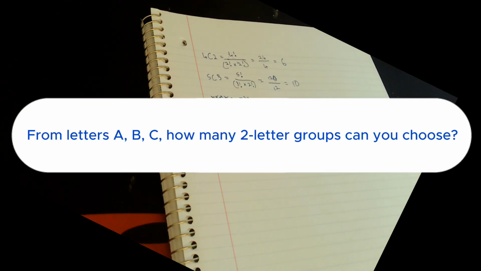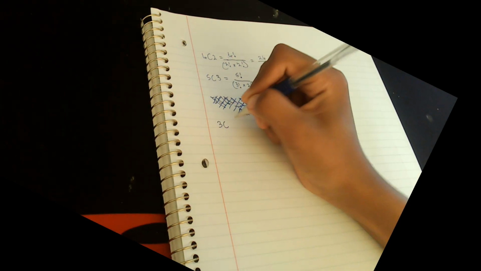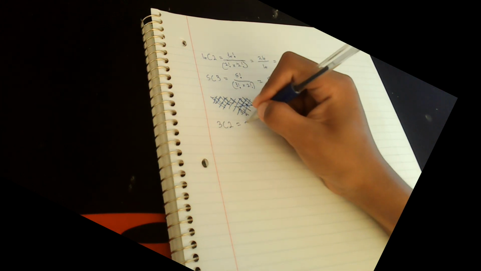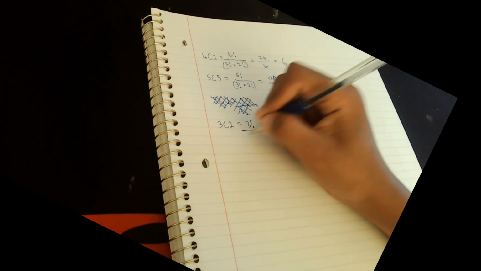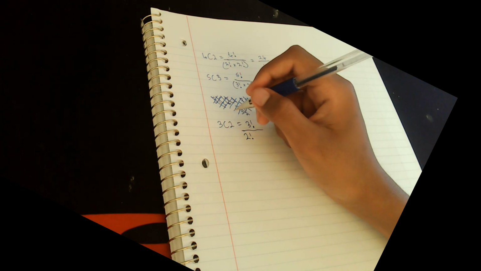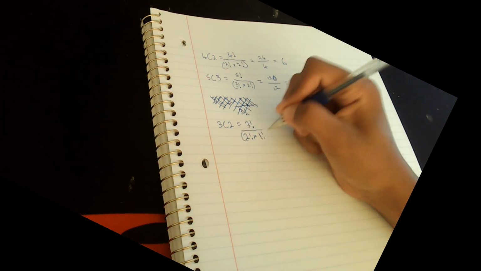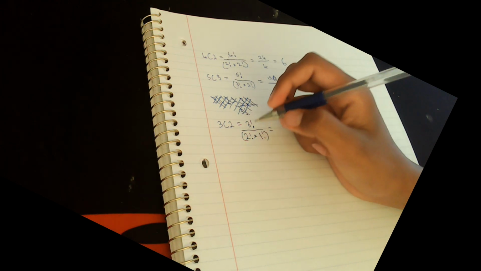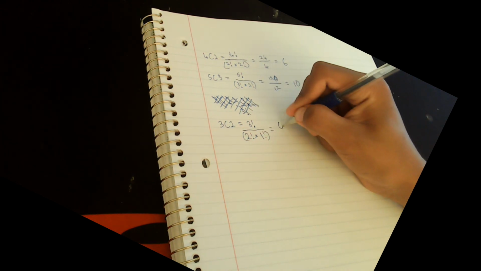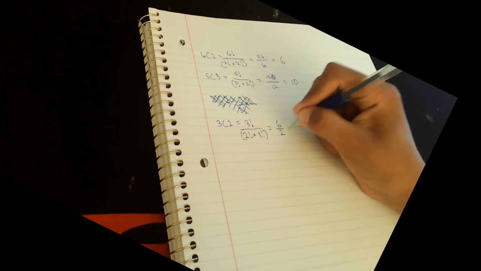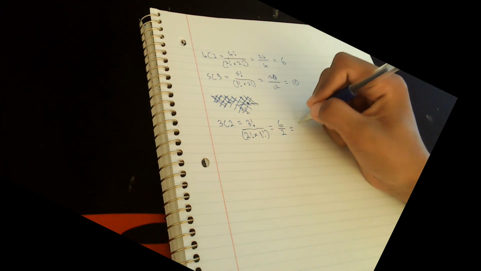From letters A, B, C, how many 2-letter groups can you choose? Well, I know there are 3 letters and 2-letter groups, so it would be 3C2. This is equal to 3 factorial divided by 2 factorial, and 3 minus 2 is 1, so it's times 1 factorial on the bottom. At the top here, we get 6, and at the bottom here, we get 2, because this is 1 and this is 2. So this is equal to 3.